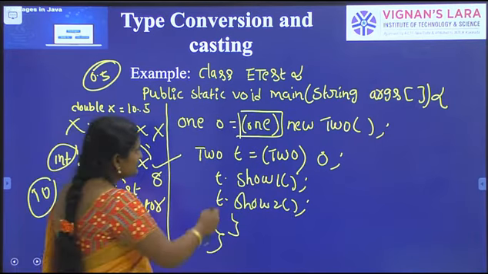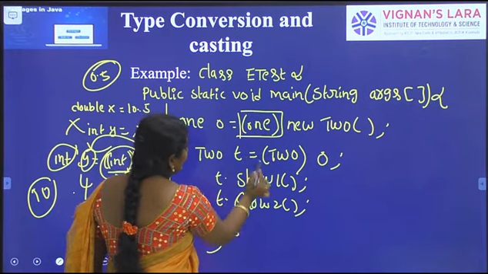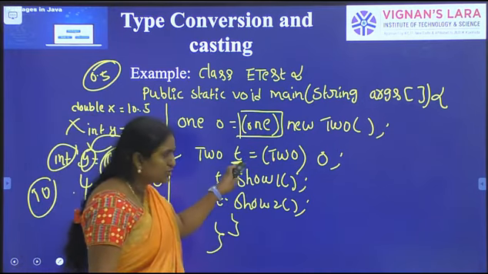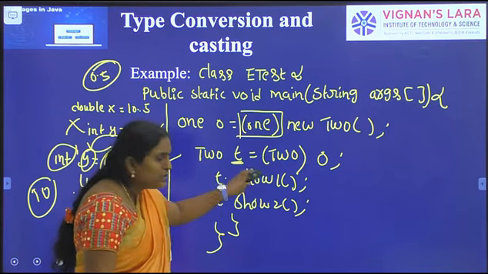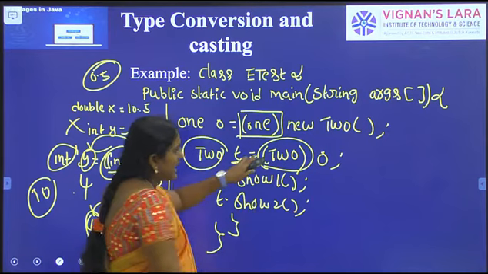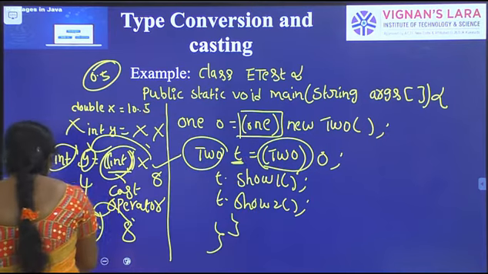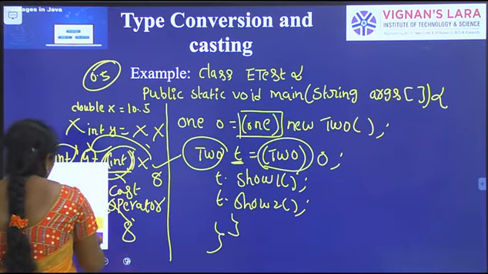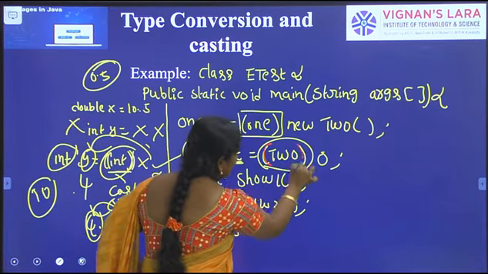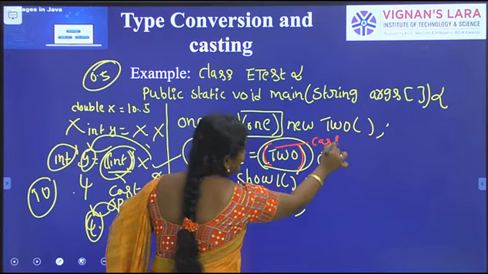So listen. Here I am creating an object of the subclass. The thumb rule is applicable: both sides should have the same data type or not. That's why here I am using the subclass type. The thumb rule is applicable. It checks whether both sides have the same data type or not. Here it is the cast operator.